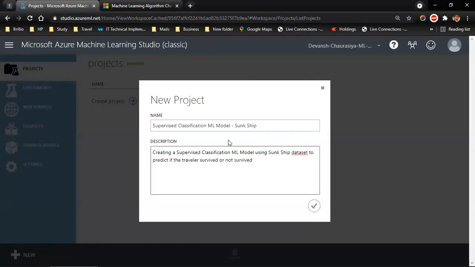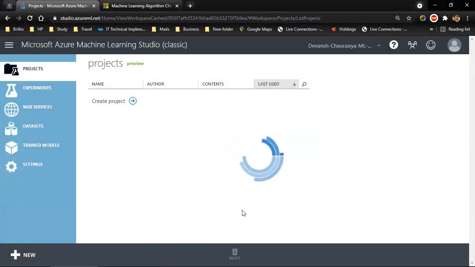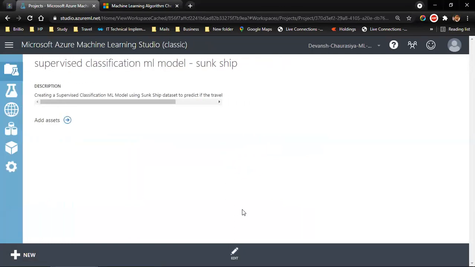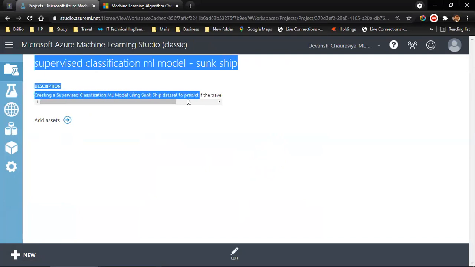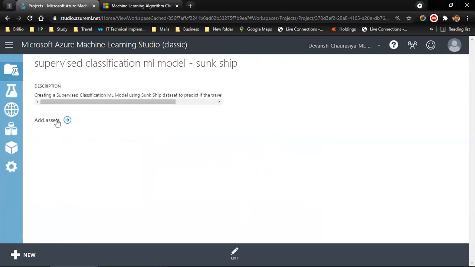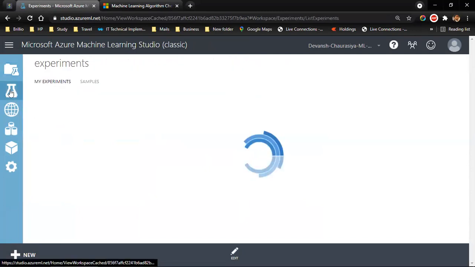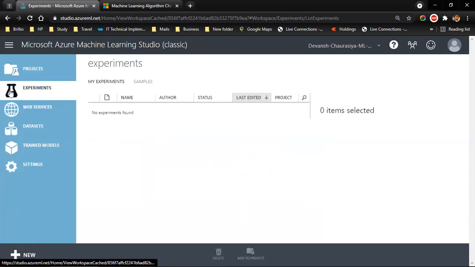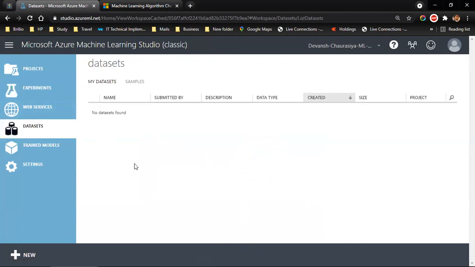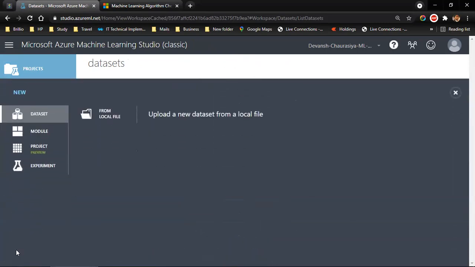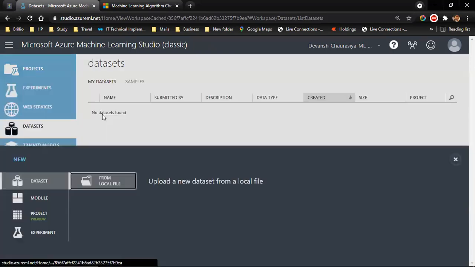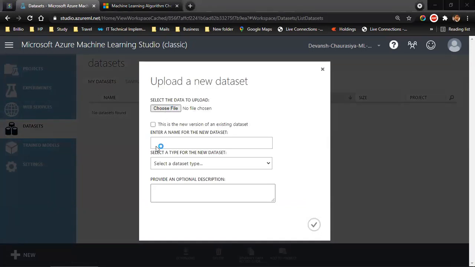Moving back, once I have filled this, I can click on the checkbox. Description, creating a supervised classification. So it is right over here. Add asset, but right now I don't have any asset. So I can go to experiment, but I cannot do any experiment because I don't have the data. So I have to go to the data set, but I don't have any data. So I click on new in the left bottom corner, add from a local file, and click on choose file.